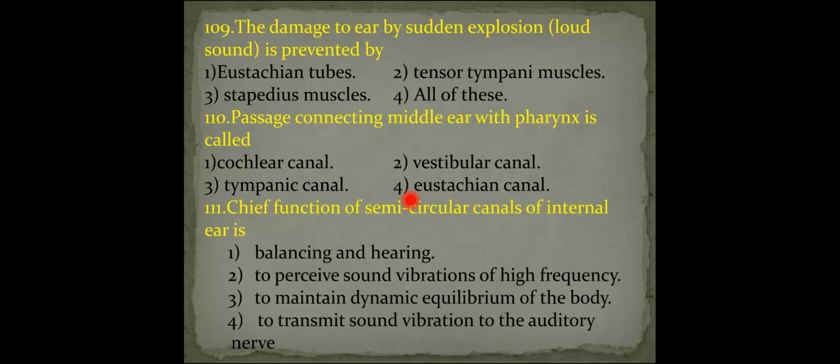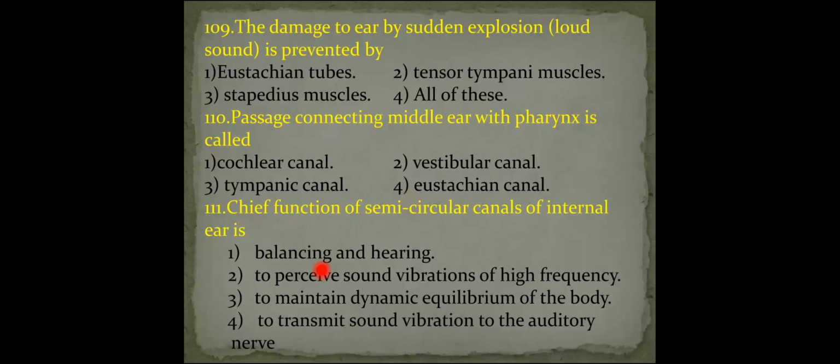That means change of our body posture or rotation of our body is detected by the sensory ridge present in the semicircular canal. So our body posture is maintained by the semicircular canal when we rotate our head or our complete body.